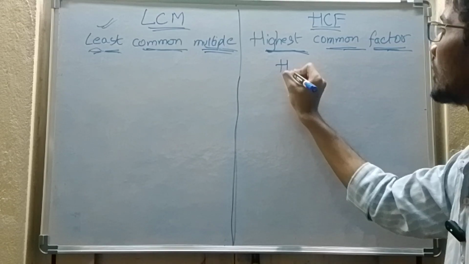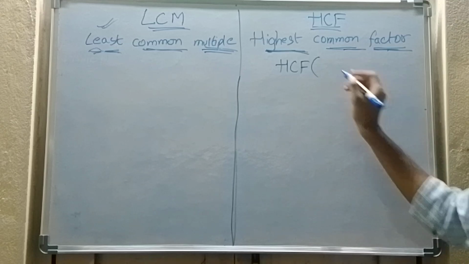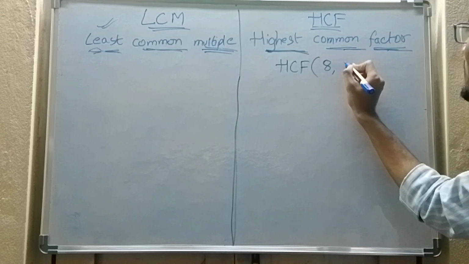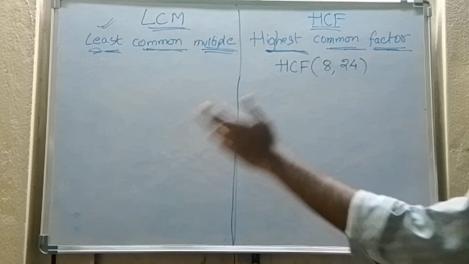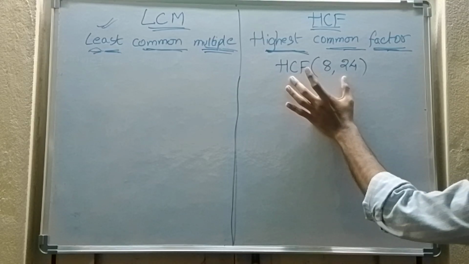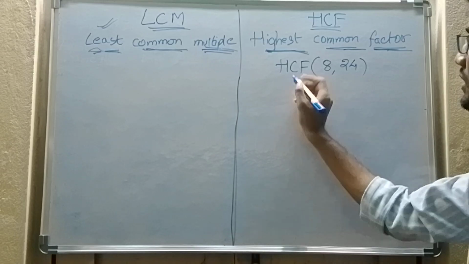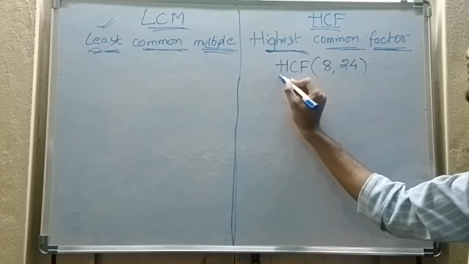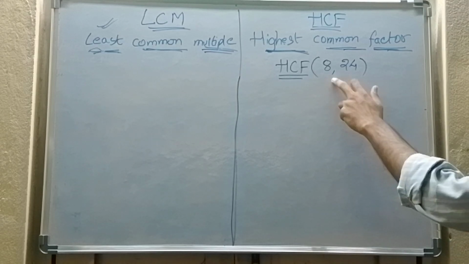So I want to find the HCF of two numbers. For example, I will take 8 and 24. My job here is to find the HCF of 8 and 24. By explaining this question, I will make you understand what HCF is. What is the full form of HCF? Highest common factor. So for that, I need to find the factors of these two.